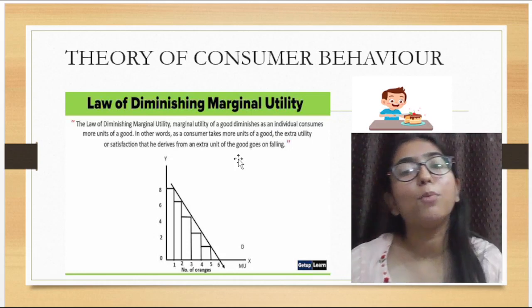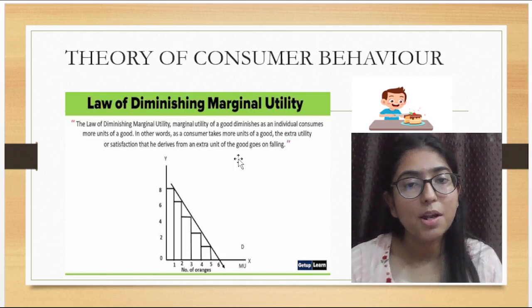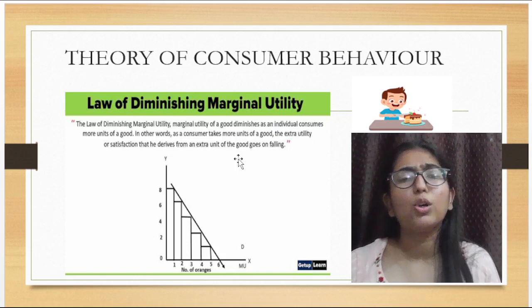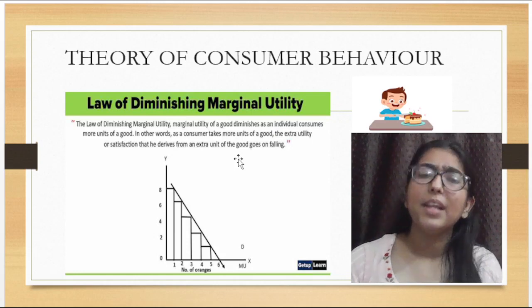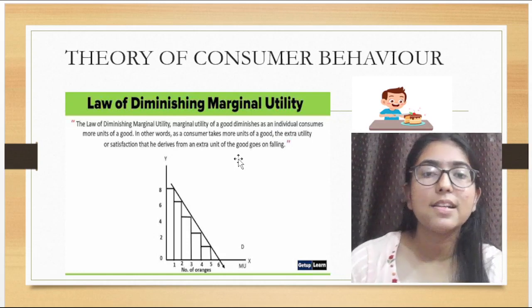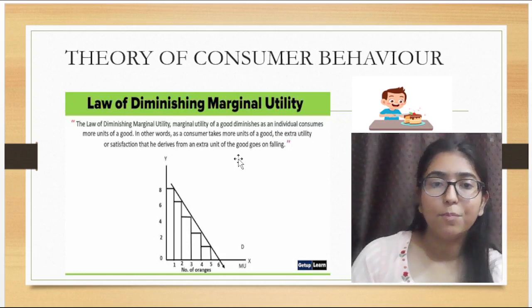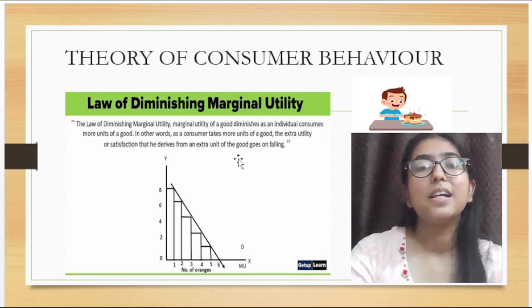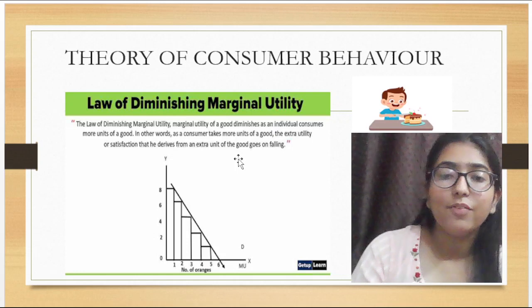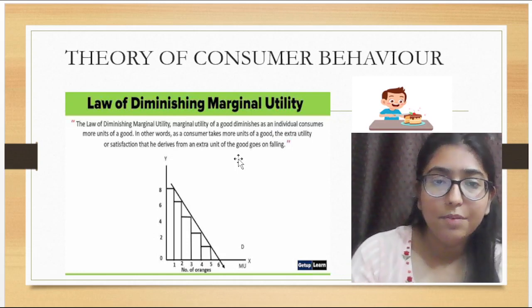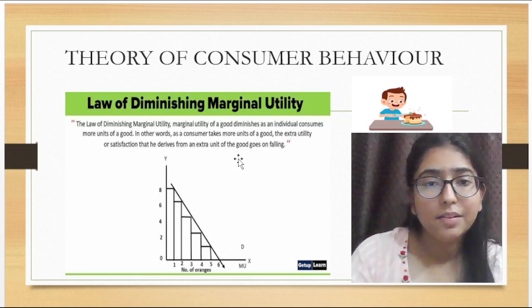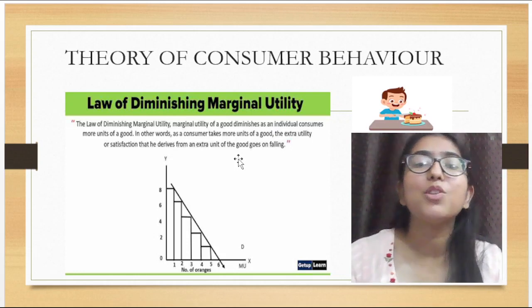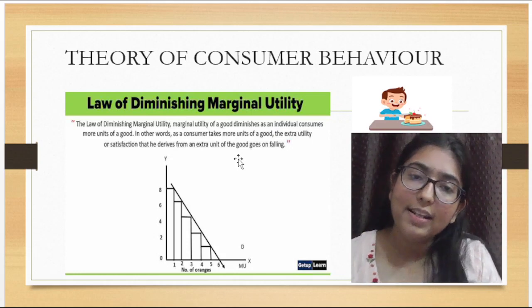Then after consuming more and more slices of cake, your satisfaction level will decrease because your appetite will decrease. There are various factors which affect this. We will study it in detail. Okay. So now this is the law of diminishing marginal utility, which means if we consume a commodity more and more, then the satisfaction level which we derive from the commodity will decrease.